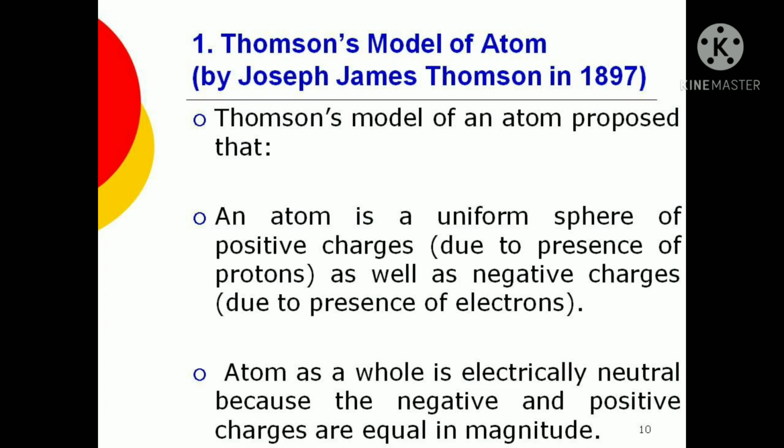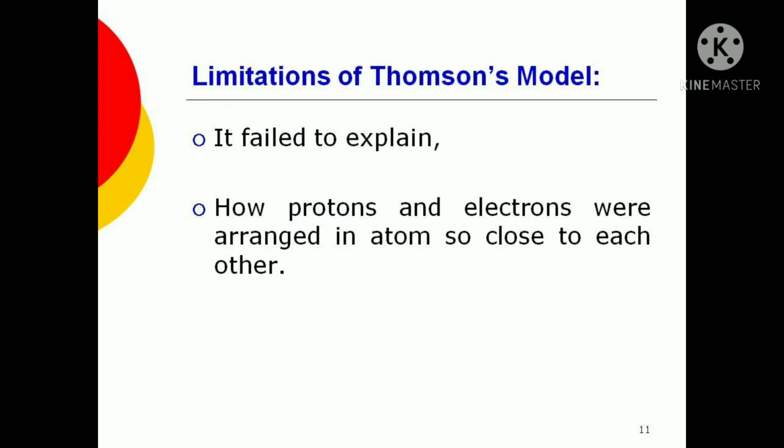He could explain that due to equal charge, if you count the number of positive and negative charges in the structure, they are equal, so it is obviously neutral. But Thomson was unable to explain how the positive and negative charges are clubbed together, because if you see a magnet, we can't join the south and north pole at one place. Like that, positive and negative charge cannot sit at one place together.